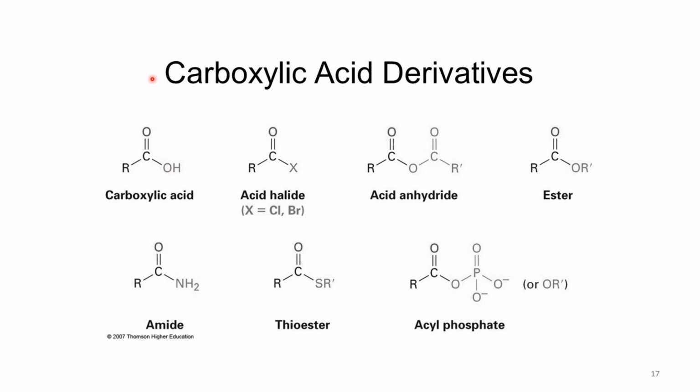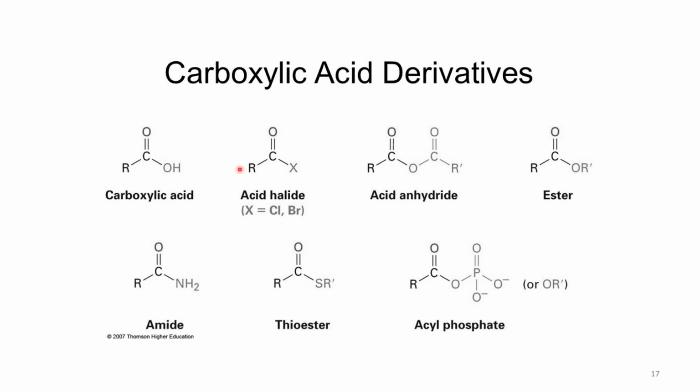If you have this type of compound where there is a carbonyl attached to a hydroxyl group, we call these compounds carboxylic acid. Now we have different variants of this carboxylic acid. If OH is replaced by X, we call it acid halide. If this OH is replaced by OCOR, you can combine two carboxylic acids by removing one water molecule. So there is oxygen and then another unit like this attached. We call this acid anhydride, meaning there is one less water between two acids.